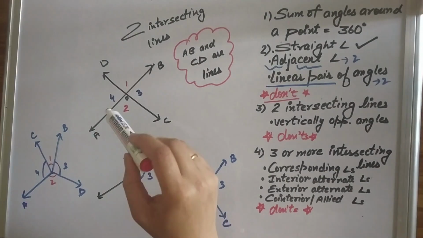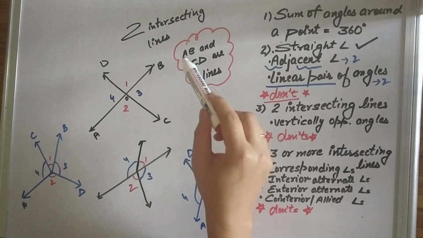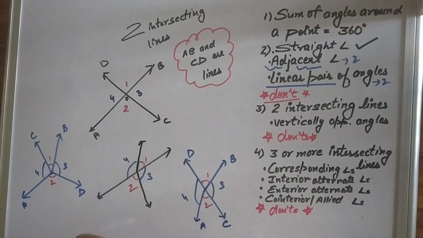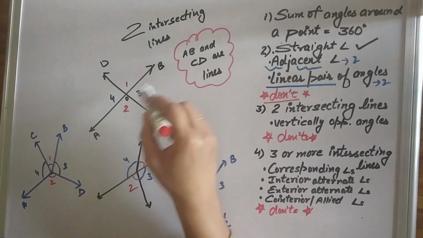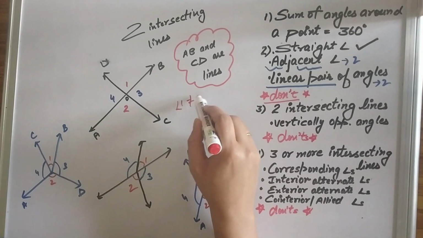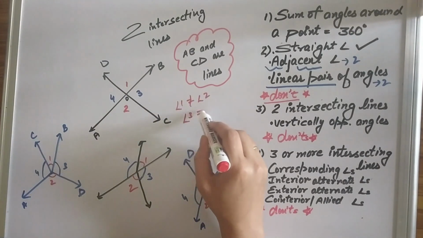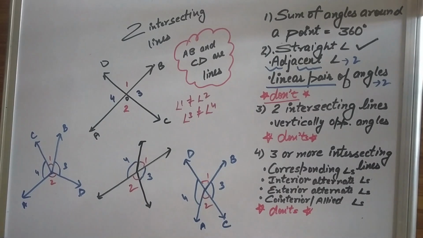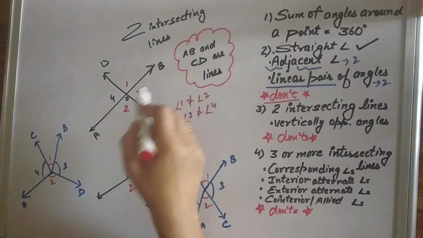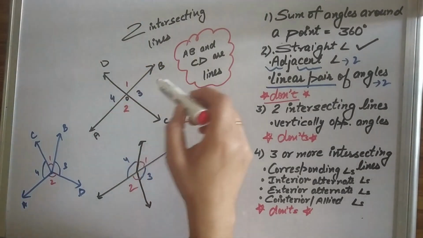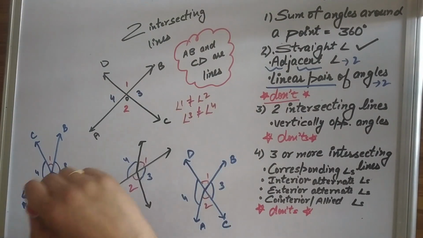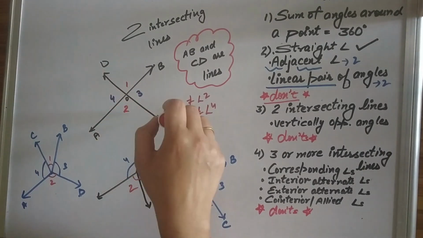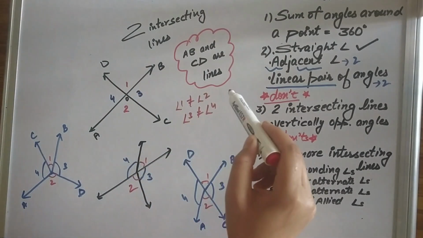In case in a question you are only given that AB is a line and CD is not a line, here AB is a line but CD is not a line, then angle 1 is not equal to angle 2 and angle 3 is not equal to angle 4. In fact, they won't be called vertically opposite angles. That is to be noticed. So when you have been given this figure, and if in a question you are not given that both are lines, then you cannot equate these angles. Maybe the figure looks absolutely perfect, but it must be given in the question.